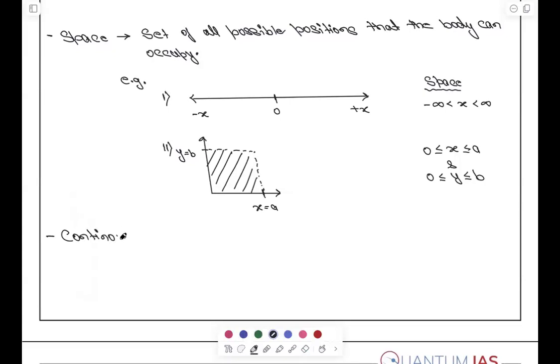Are you sure? Sure, sir. Sir, space can also break, right? How? So not necessarily. Yes. It is continuous in the classical domain.